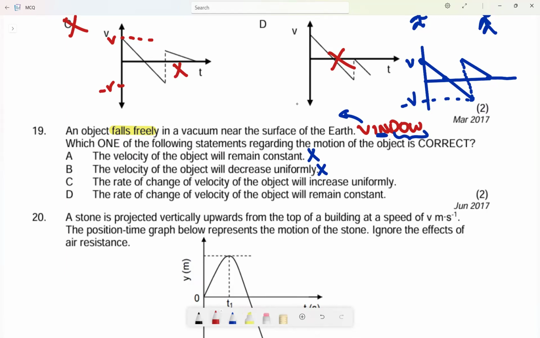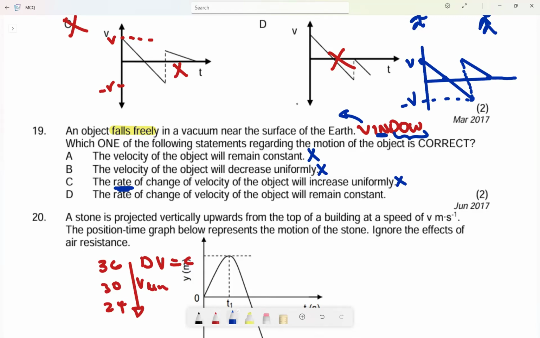Oh, okay. The rate will be equal. Why? The rate will be equal because it will be changing by the same amount. Meaning, if it changed by 36, it will maybe change by 30, then 24, like that. So the velocity increases uniformly, but the rate of change of velocity is constant because it is changing at a constant rate. So the velocity increases uniformly with the same value, but the change in v is constant.